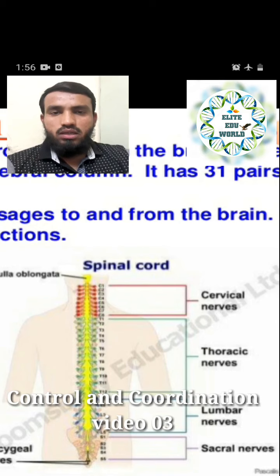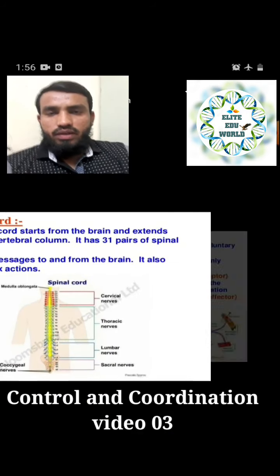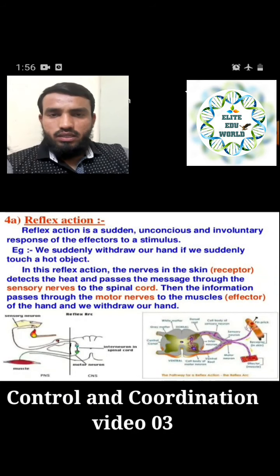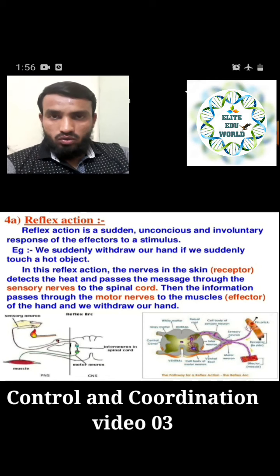So this is actually the spinal cord. And reflex action we can see here, I have already told you what reflex action is, right. Reflex action is a sudden, unconscious and involuntary response of the effectors to a stimulus. It is unknowingly, a sudden, involuntary response. It is not in our control, right.